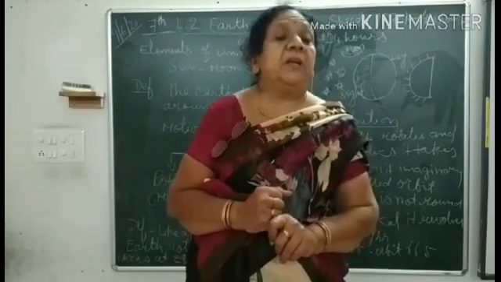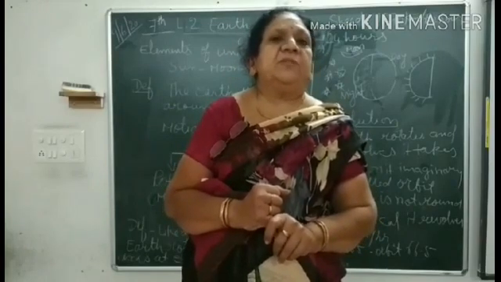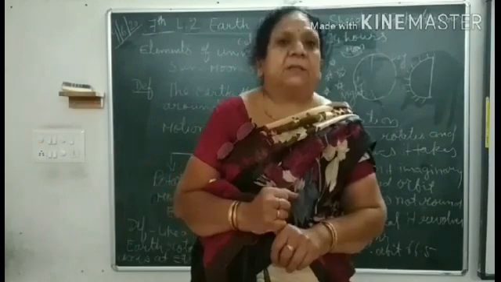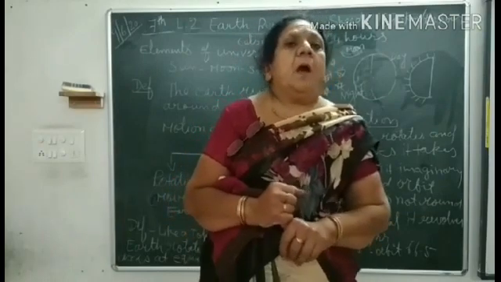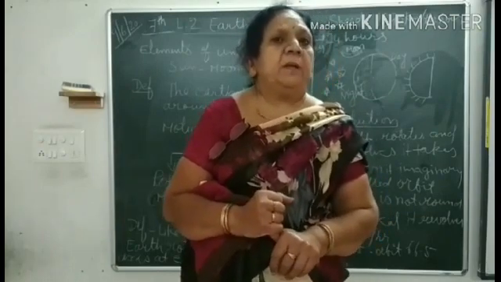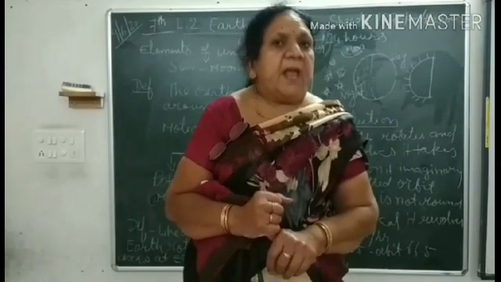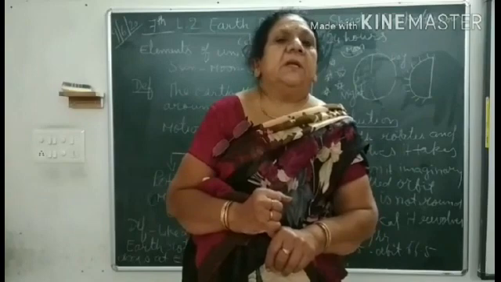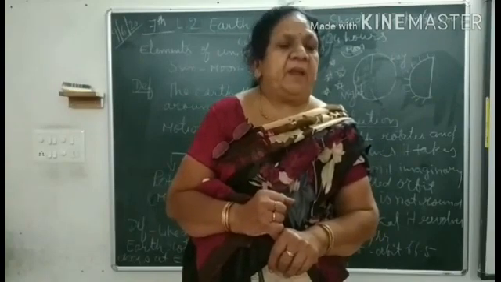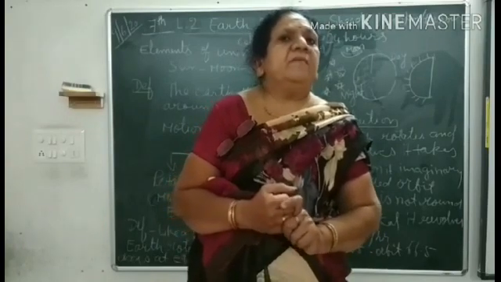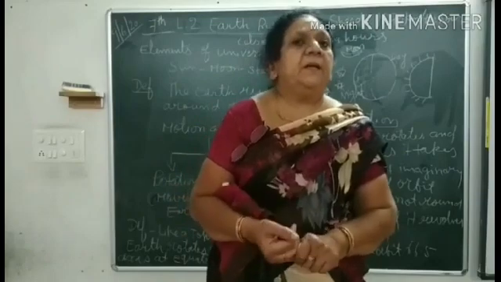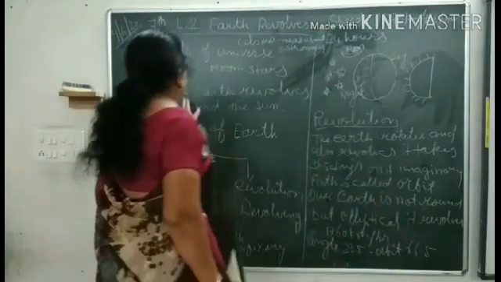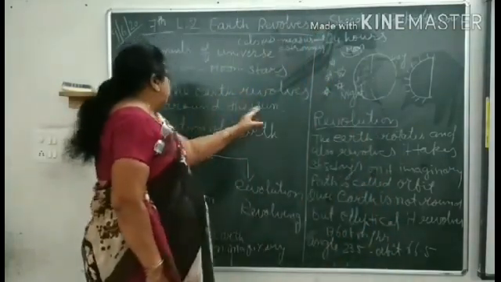There are totally 8 planets. Now we are going to learn about the Earth. It is said that the moon revolves around the Earth and the Earth revolves around the sun. The sun also revolves in its own Milky Way path. So we are going to see how the Earth revolves around the sun.